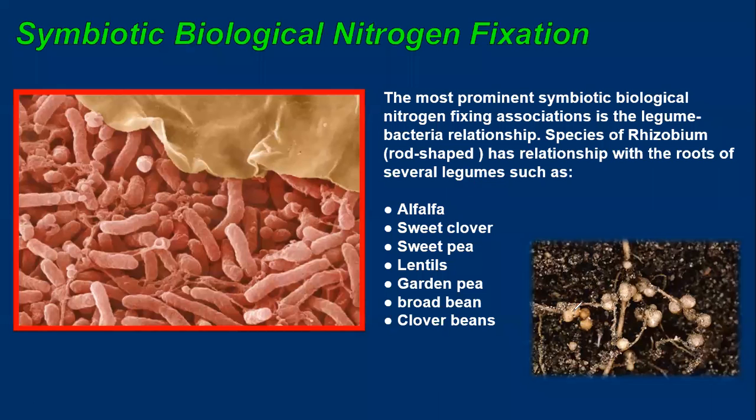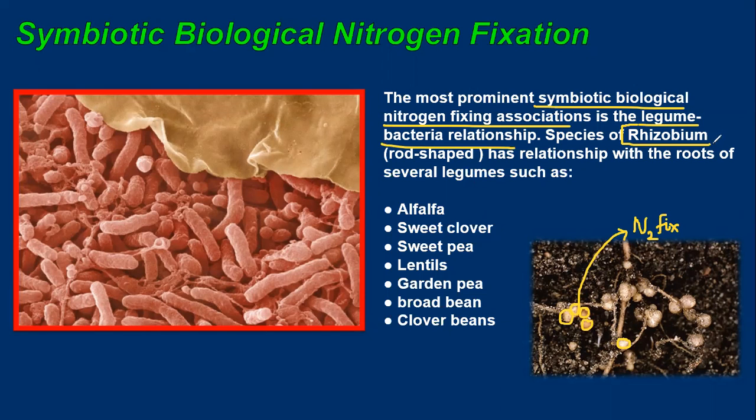Okay, guys, this is the root nodules. In leguminous plants, inside the roots, you will find small nodules like this, which help in the process of nitrogen fixation. The most prominent symbiotic biological nitrogen fixing association is the legume bacteria relationship.